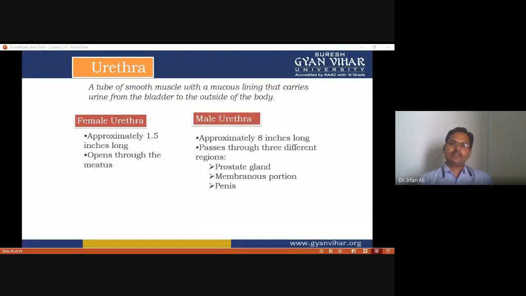The urethra is a tube of smooth muscle with a mucus lining that carries urine from the bladder to the outside of the body. There is a slight difference between the female urethra and the male urethra. The female urethra is approximately 1.5 inches long and opens through the meatus, while the male urethra is approximately 8 inches long and passes through three different regions: the prostate gland, the membranous portion, and the penis.